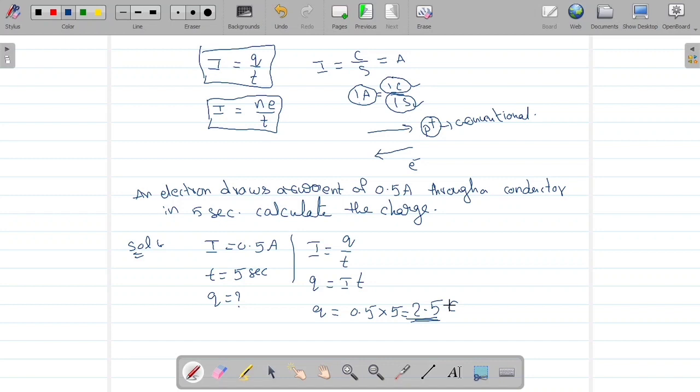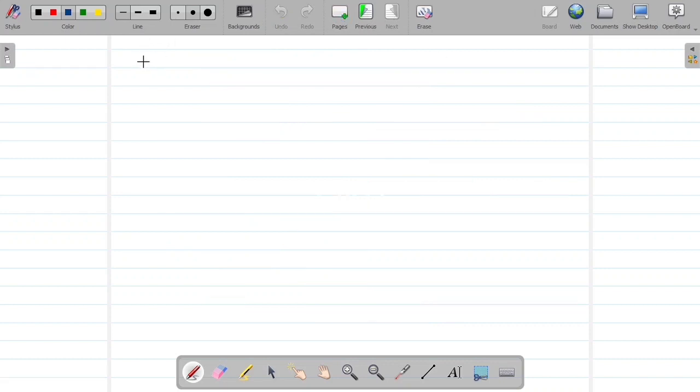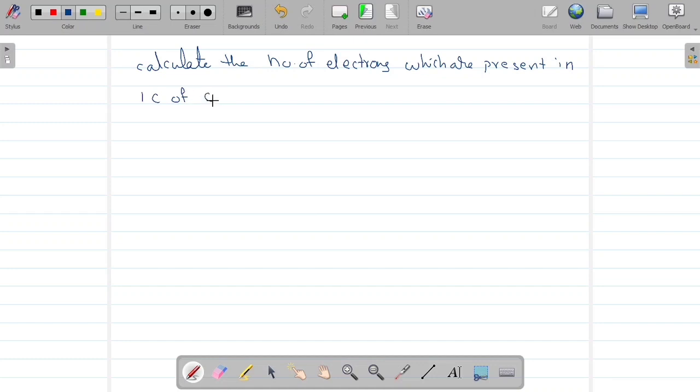Okay, right. Now I want to give one important question here: calculate the number of electrons which are present in 1 coulomb of charge.